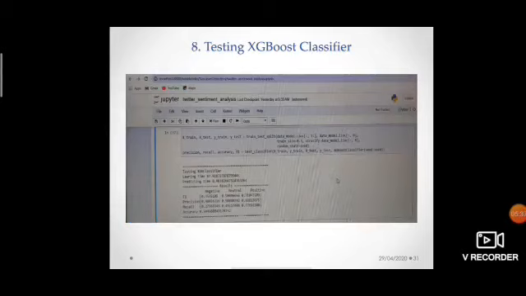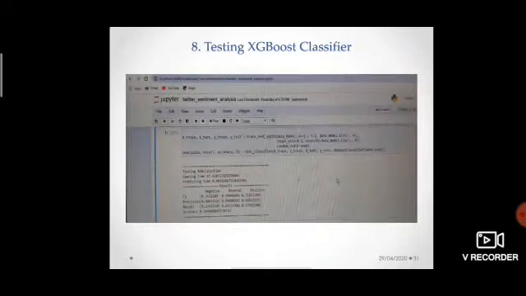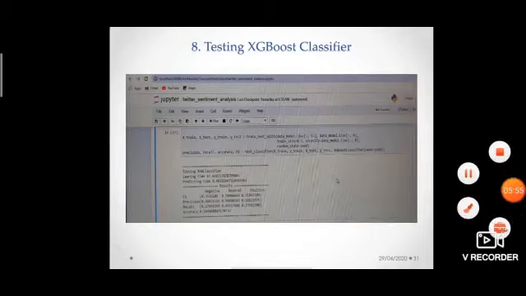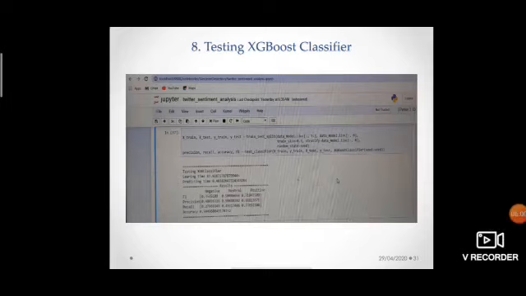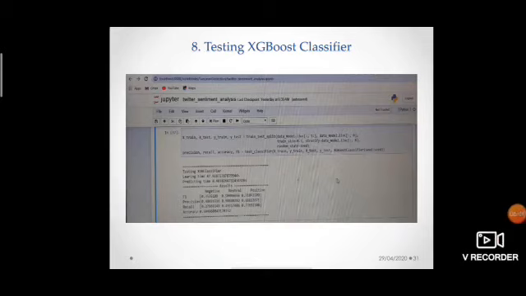This is the next classifier algorithm, and the latest one, which is the XGBoost classifier. First, we have to test this XGB classifier on our training module. As you can see, its accuracy is 59% and it is quite a bit greater than the random forest classifier. That's why we are using this in our system.